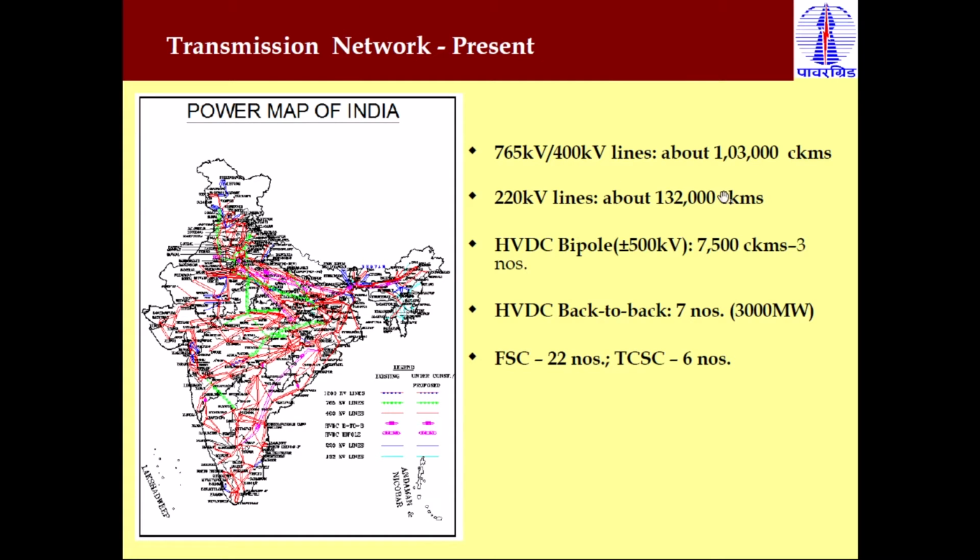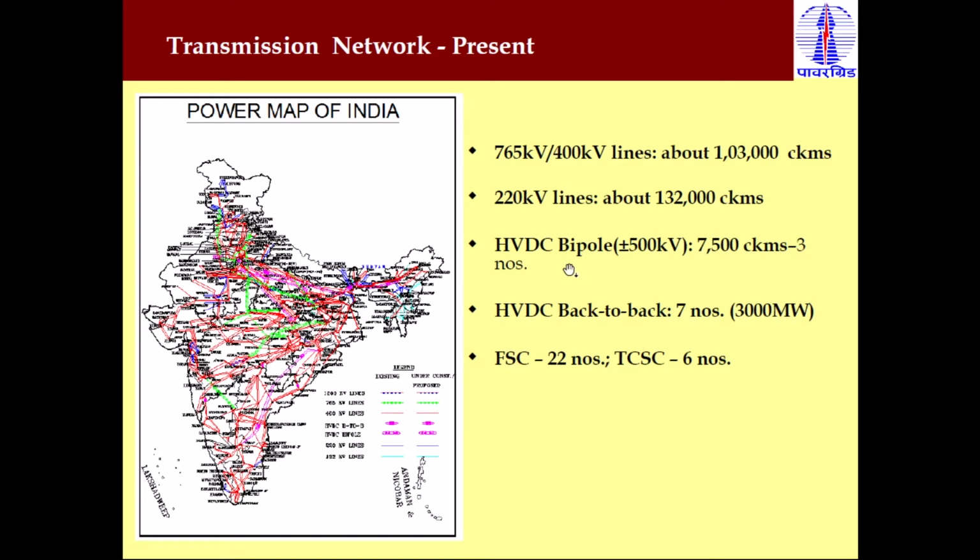I will give you one document on this, which explains what circuit kilometers are. So the 765 and 400 kV lines have a length of 1,03,000 circuit kilometers. This is the HVAC line. In the same way, 220 kV HVAC lines are about 1,32,000 circuit kilometers.